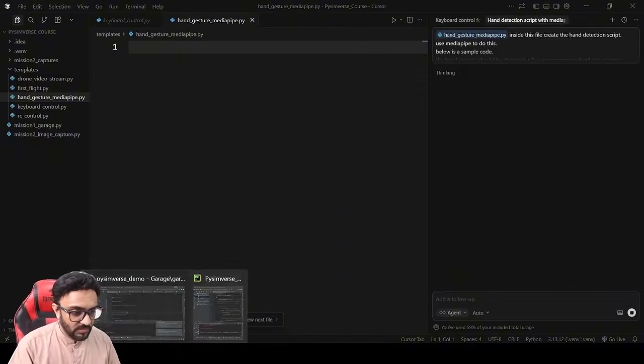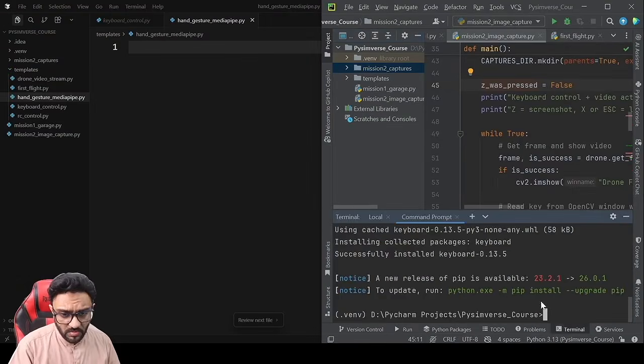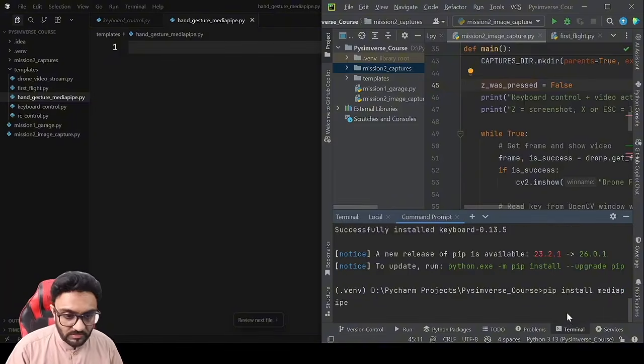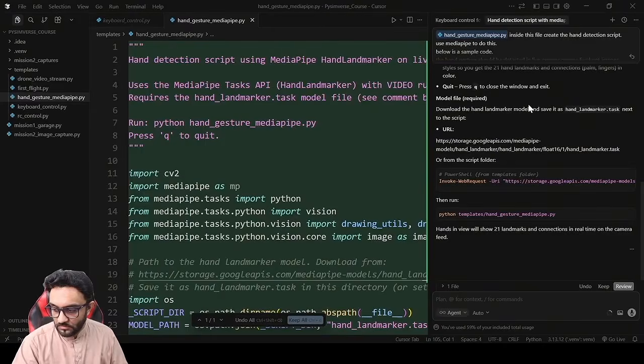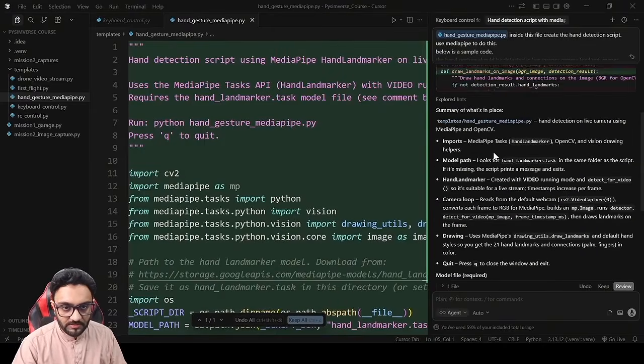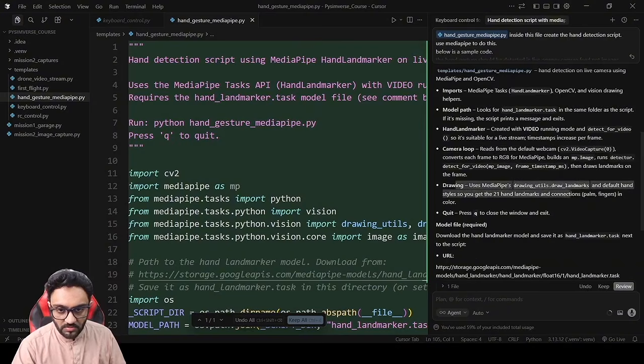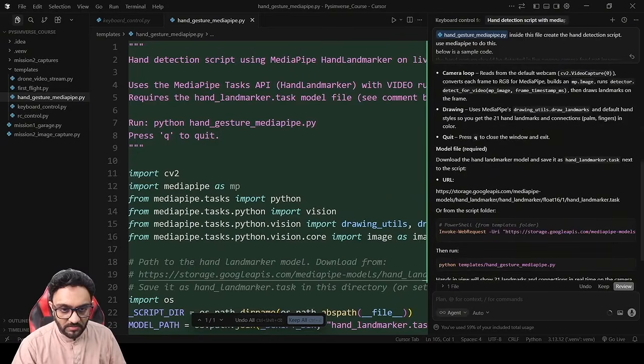And while this is running, we can go back, and over here we will go to our terminal, and in the terminal we are going to write pip install MediaPipe, so it can install that. Okay, so now it has completed, and it's saying what I've done: imports MediaPipe task, OpenCV and vision drawing helpers, model path, hand landmark created with video running mode, and there's a camera loop with video capture 0, and then it is drawing with utilities. Okay, and then you can press Q to close, and you need a model file that is required.